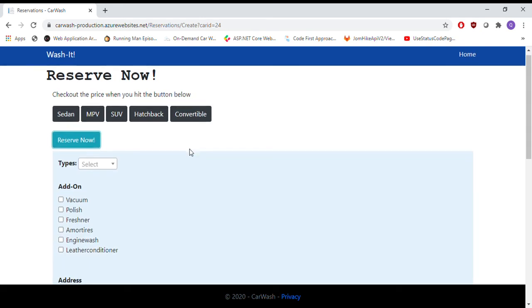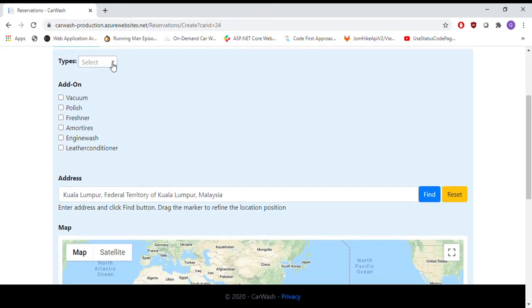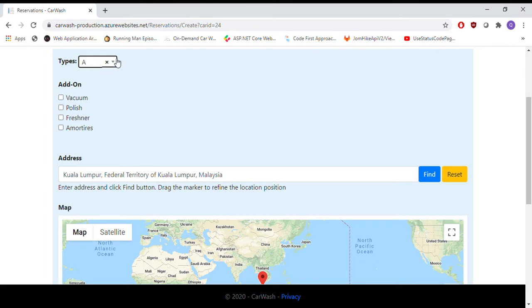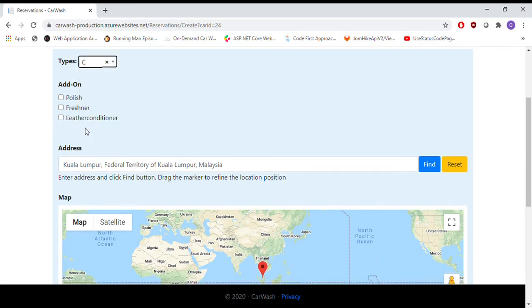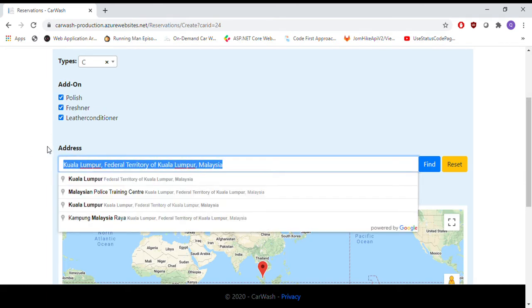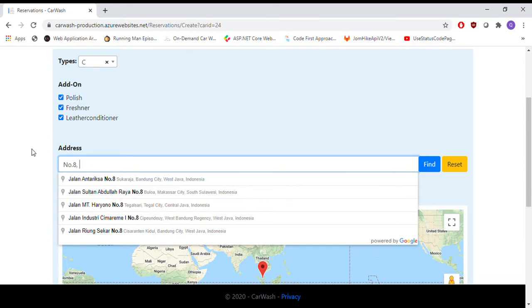So this is the form that the user needs to fill in. This is the type, based on the type that I've mentioned before. So this is where the rule base is applied. If I click A, the add-on will change to only A, and if I click B, it will change again, and then if C, it will change again. So this is where the rule base is applied, and later on I will show the fees that the customer needs to pay, which will be paid by cash.